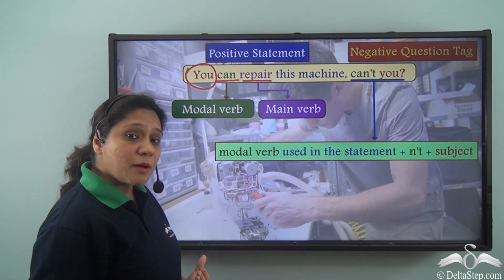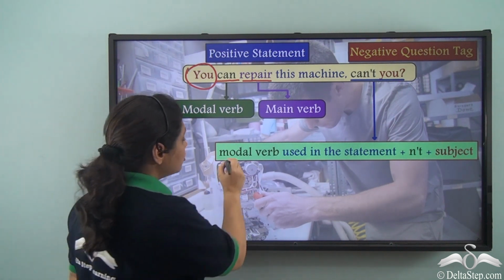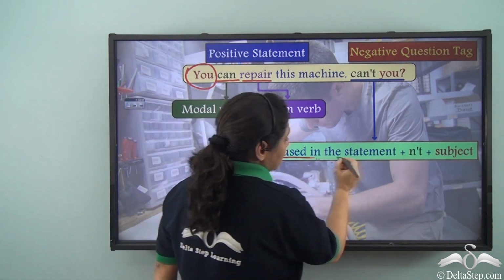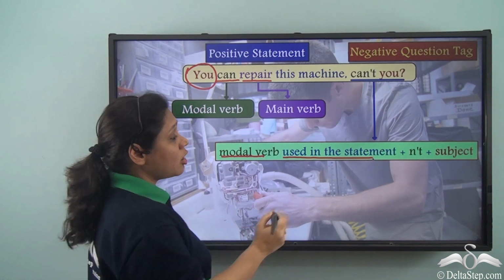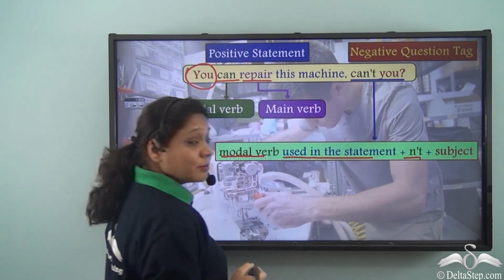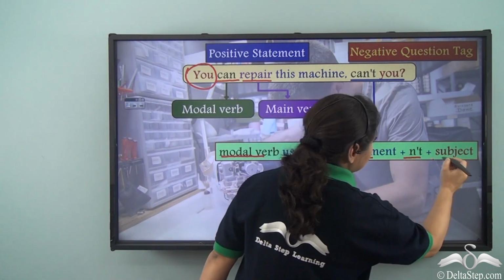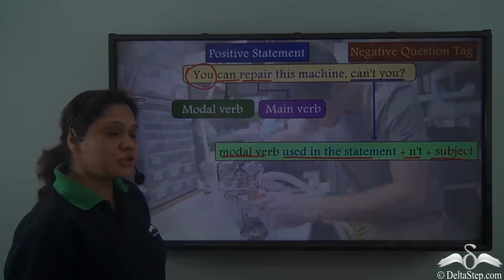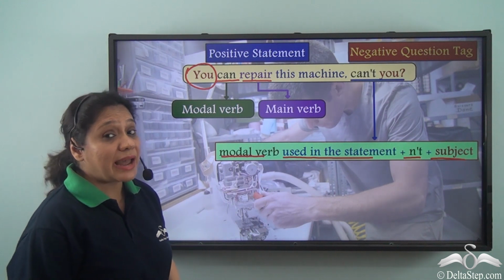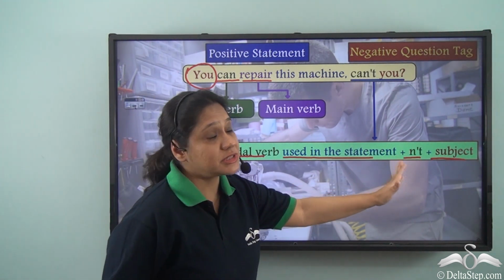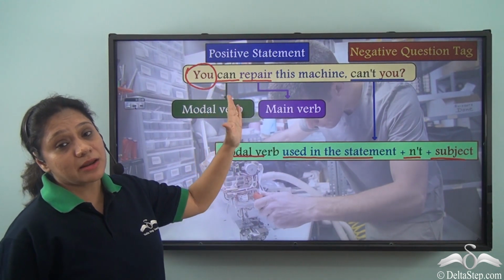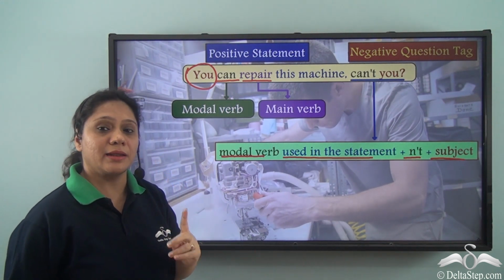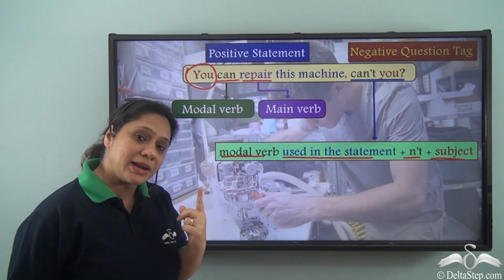But how have we formed the question tag? We have used the modal verb in the statement along with N'T and then the subject. So, we have you can repair this machine, can't you? Now, remember that while adding the N'T to the modal verb can, we have omitted one N. We have used only one N.